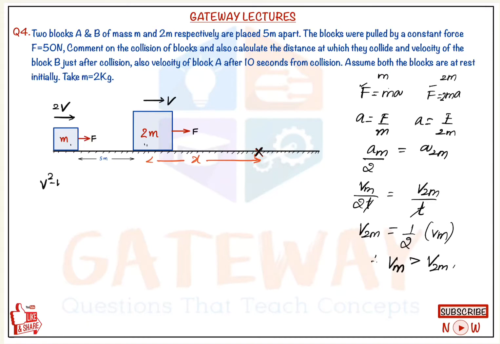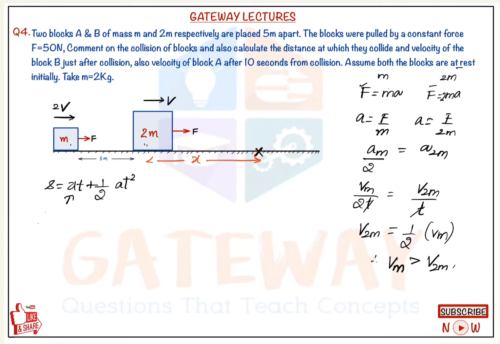We know v square minus u square is equal to 2as, right? Here both the blocks are at rest initially, therefore u is equal to 0. We will not take v square minus u square equals 2as, that will be used to calculate the final velocity. But here we will take s equals ut plus half at square. And u is 0. They both start from rest.